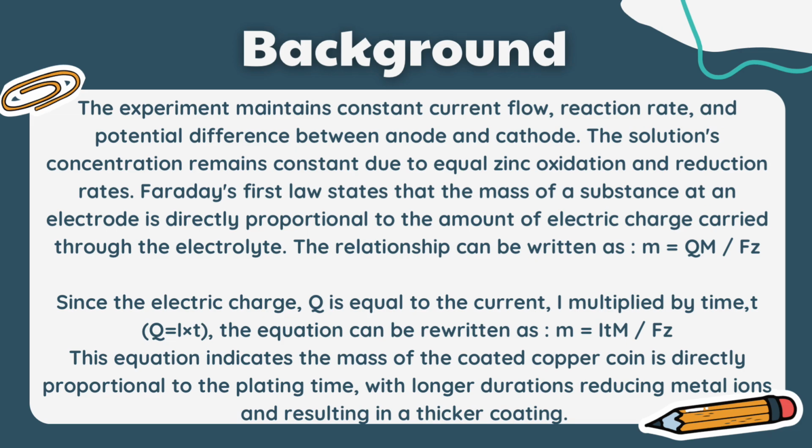Faraday's first law states that the mass of a substance at an electrode is directly proportional to the amount of electric charge carried through the electrolyte. The relationship can be written as m = Qm/Fz. Since the electric charge Q is equal to the current I multiplied by time, the equation can be rewritten as m = ItM/Fz. This equation indicates the mass of the coated copper coin is directly proportional to the plating time, with longer duration reducing metal ions and resulting in a thicker coating.